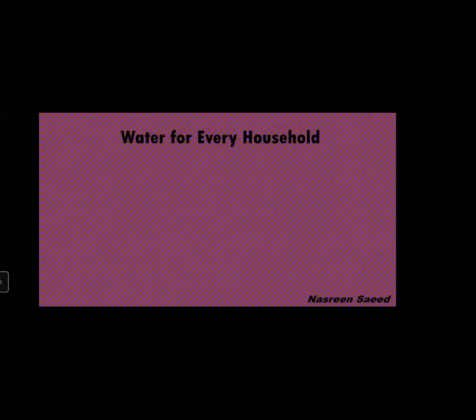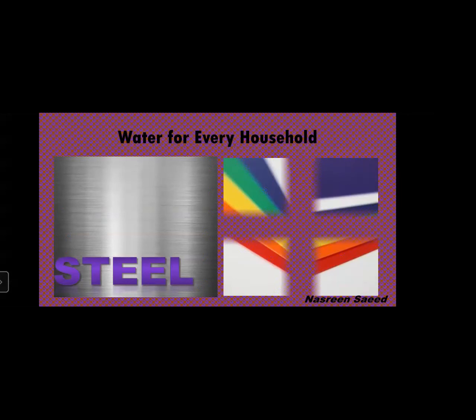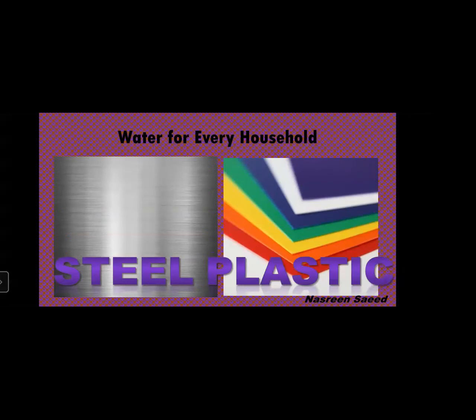Nowadays, we are using steel. We get steel pots, steel mugs, and plastics to make different containers for storing water. So, in the olden times, we had clay or mud or brass and copper pots. But nowadays, we are using steel and plastic containers for storing water.